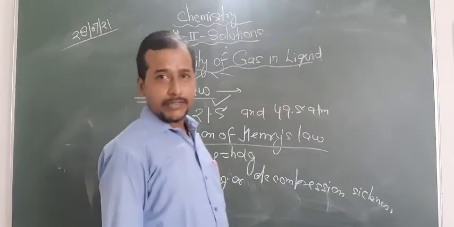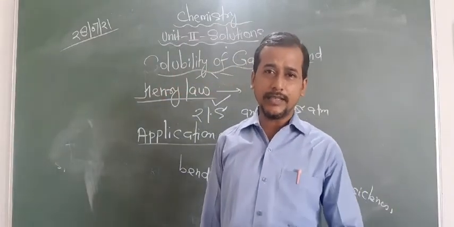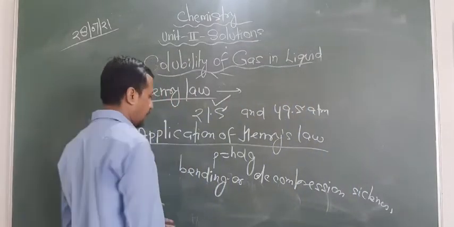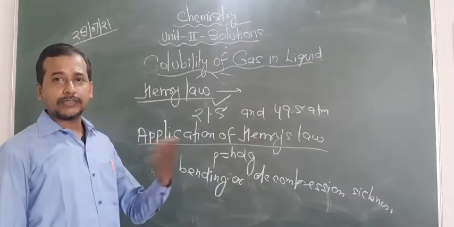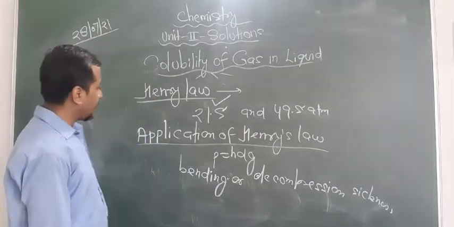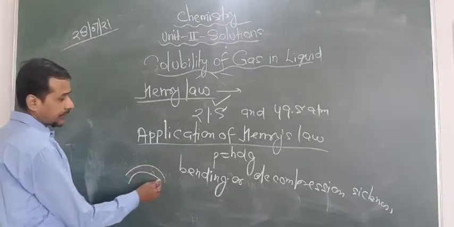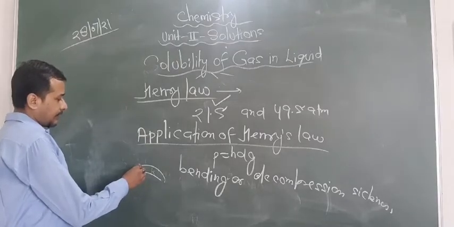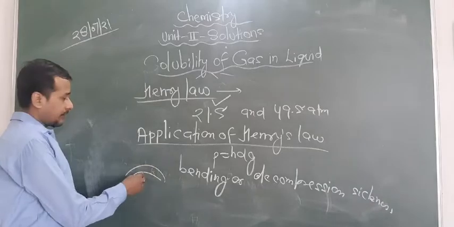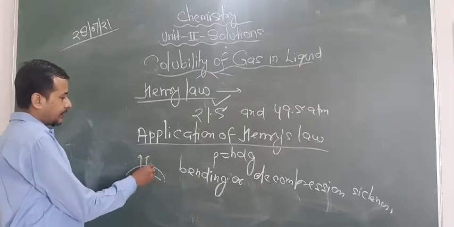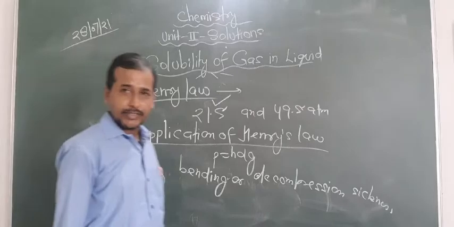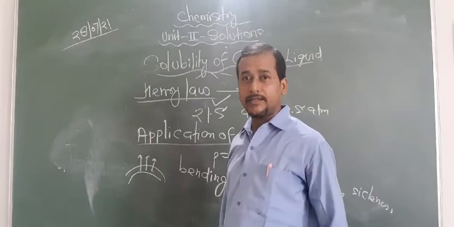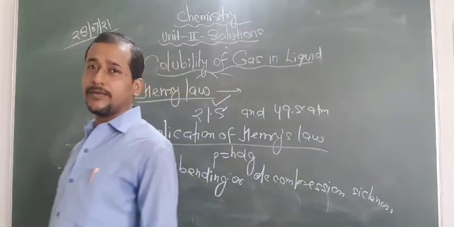So what happens here basically? When they go to the deep sea, the pressure is high. In that condition the solubility of gas is much more in the blood. Then when they come out of the sea, the pressure is released. To minimize the pressure, the blood vessels curve like this, due to the pressure of gases which were dissolved at high pressure. Now the pressure is releasing, so this type of effect is generated, and sometimes internal bleeding takes place, and that's why the scuba diver dies.